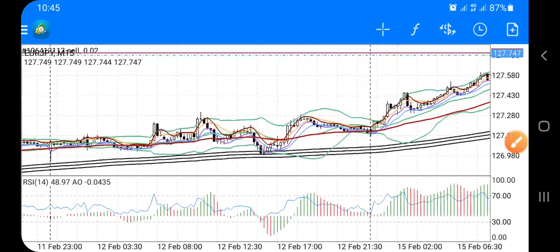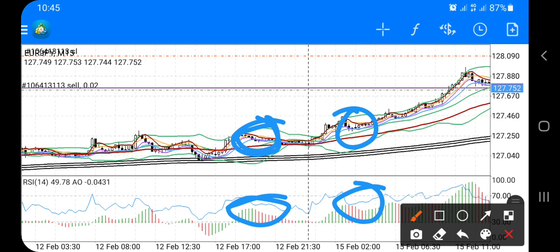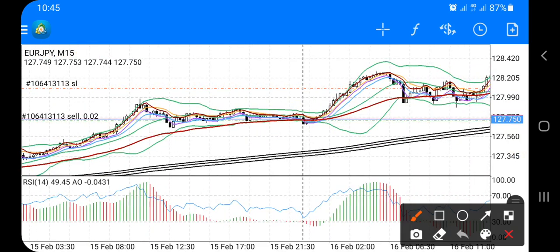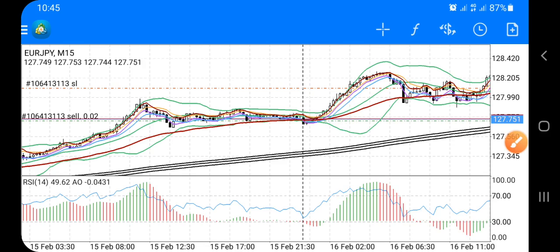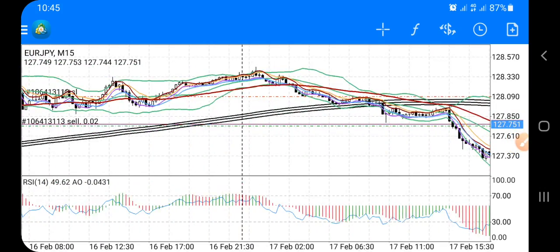And when the price is above this, already in the plus territory, the positive territory, then you add another buy, and this one is another buy. Only buy when the price is above in the positive territory. So how about when you sell?